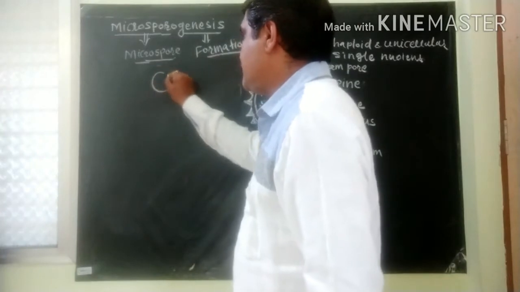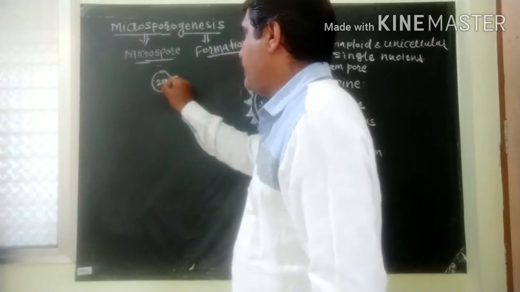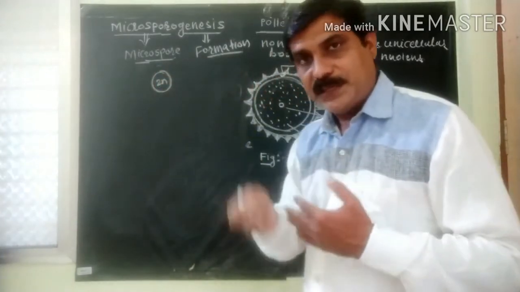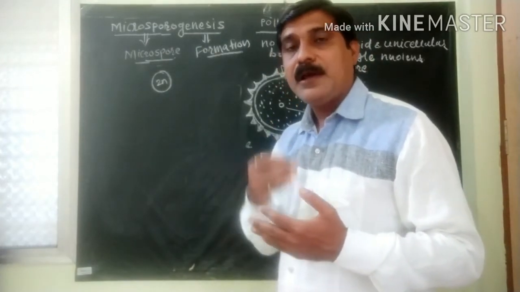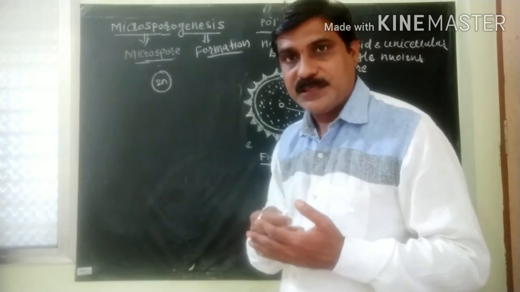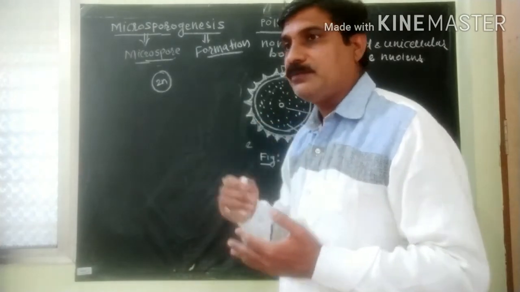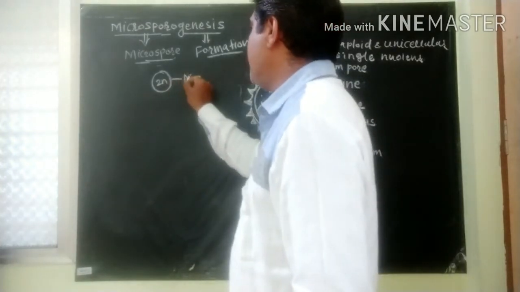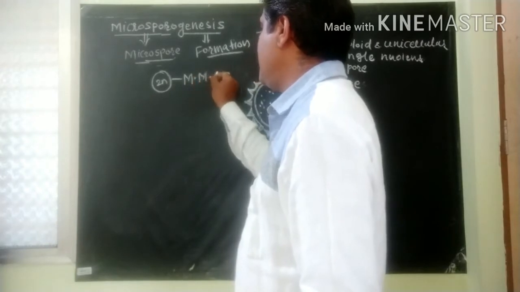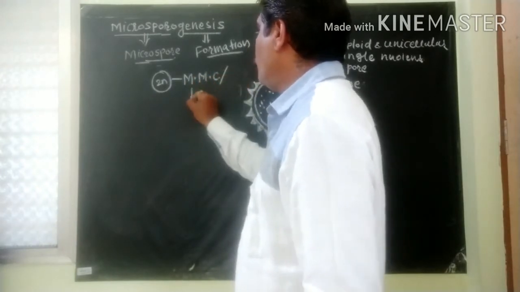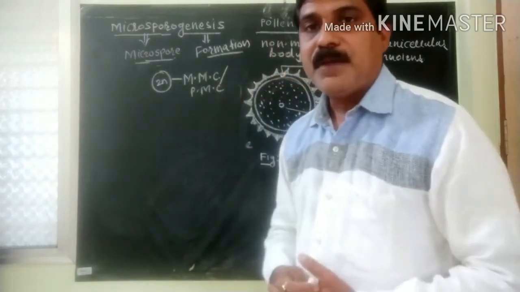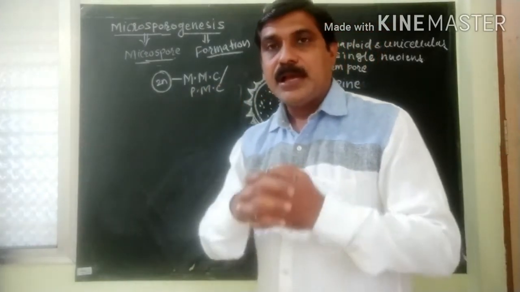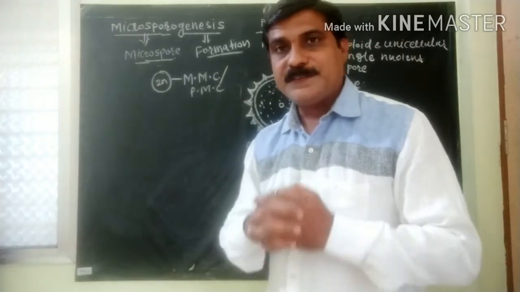This is the diploid sporogenous cell, which we later call the microspore mother cell or pollen grain mother cell. This microspore mother cell undergoes meiosis division.